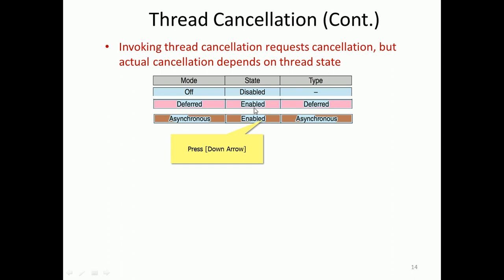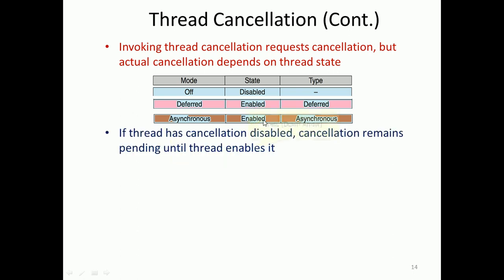In the asynchronous case, the type will be asynchronous, it immediately terminates, it is not deferred termination. I hope you understand. The asynchronous thread cancellation will immediately cancel the target thread, right? So the target thread is immediately cancelled, it never gives one more chance to them, since that is asynchronous thread cancellation.